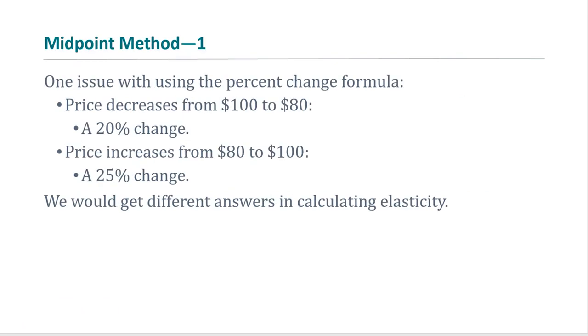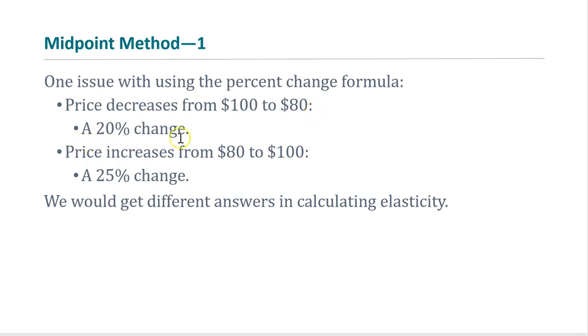Now, there is one issue sometimes we face when we calculate price elasticity of demand. For example, when we want to use the percentage change formula, say price decreases from $100 to $80.